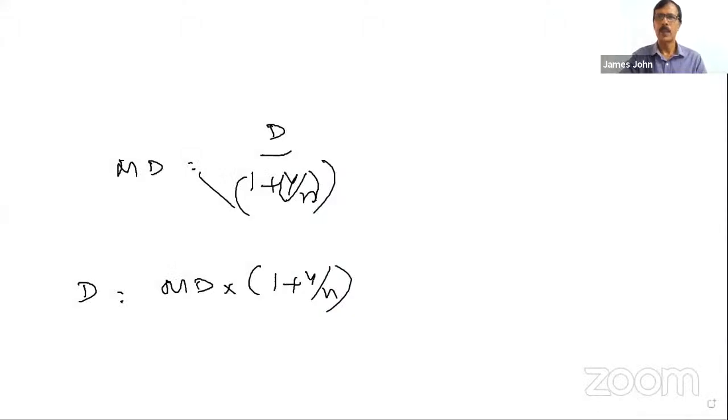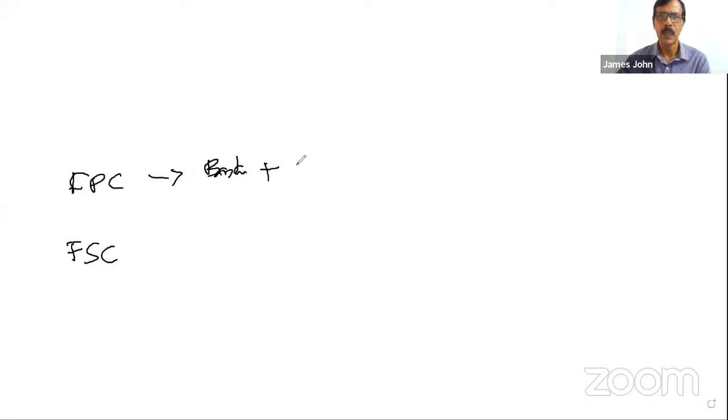See, there are two types of forward contract. One is a forward purchase contract. Another is a forward sale contract. Who makes a forward purchase contract with a banker? An exporter. And a forward sale contract is between a bank and an importer.